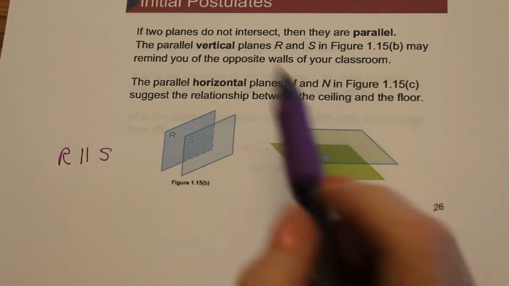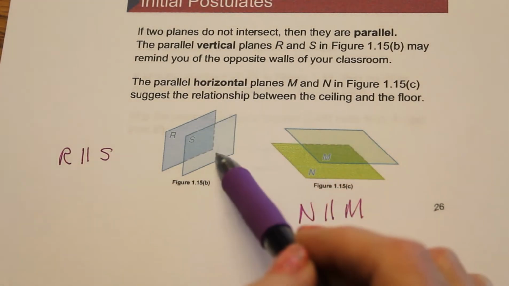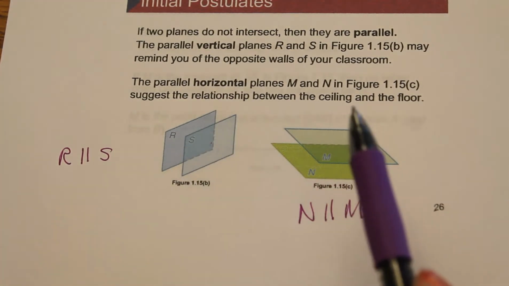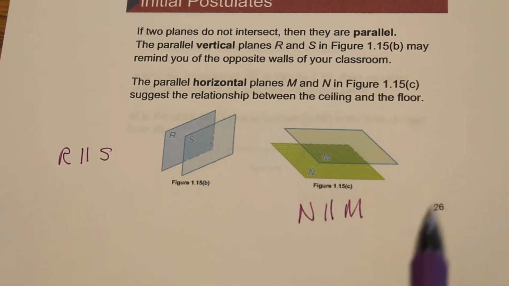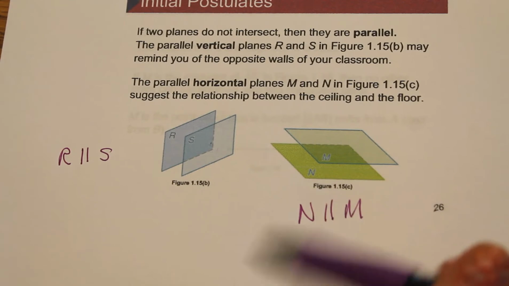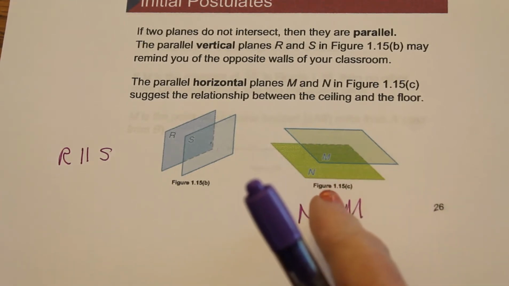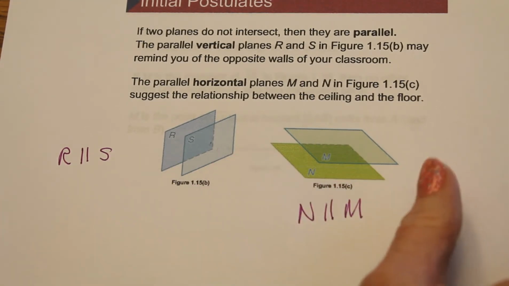All right, and vertical planes may remind you of opposite walls going up and down. Horizontal planes may remind you of the ceiling and the floor. They run along the horizontal. It's called the horizontal plane, and the vertical plane.